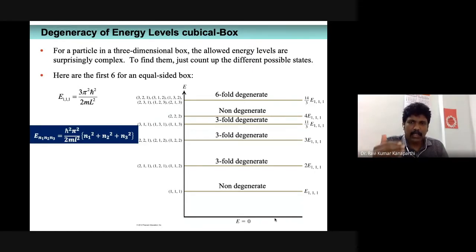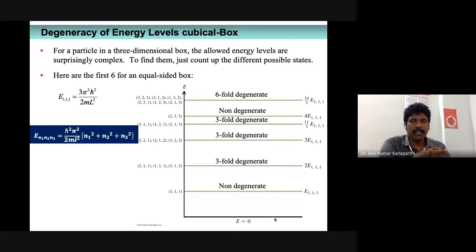Likewise here, there are three quantum numbers. What is the minimum value of n1? That is 1. n2 is also 1, and n3 is also 1. Therefore, the lowest energy state of a particle confined to a cubical box is given by 3h cross square pi square by 2mL square. That is the amount of energy that a particle is going to possess if it is confined to a cubical box.